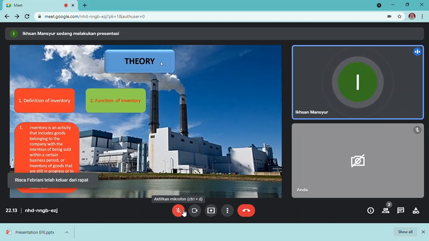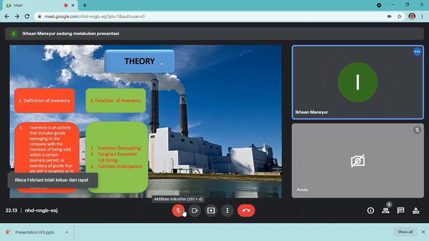Function of inventory. There are three functions of inventory. Number 1, the decoupling function, is an inventory that allows the company to meet the demand of subscribers without depending on the supplier. Number 2, economic lot sizing.